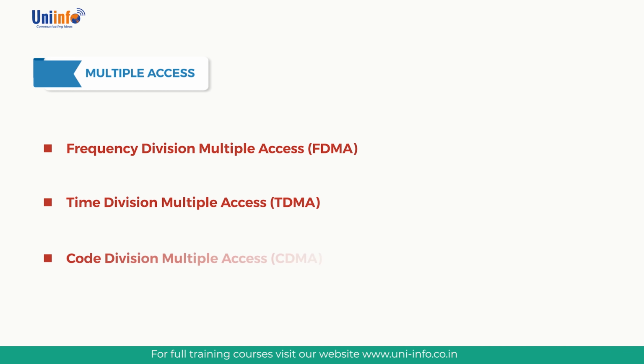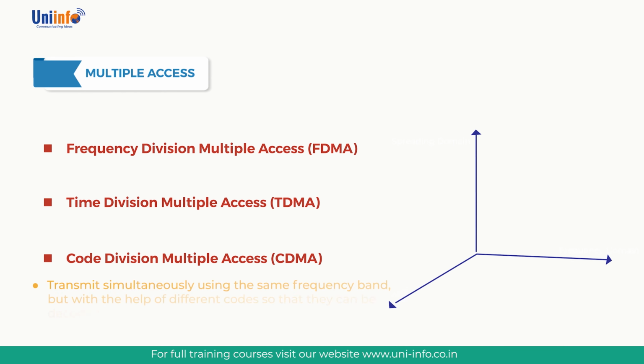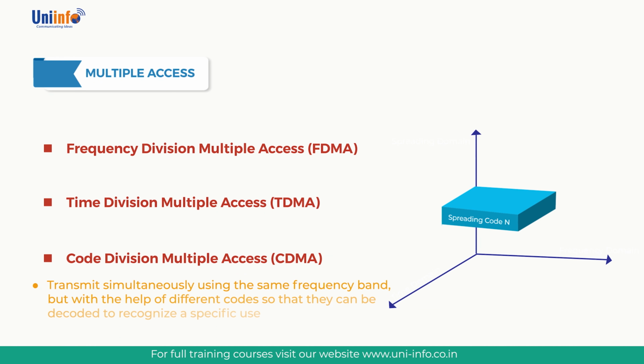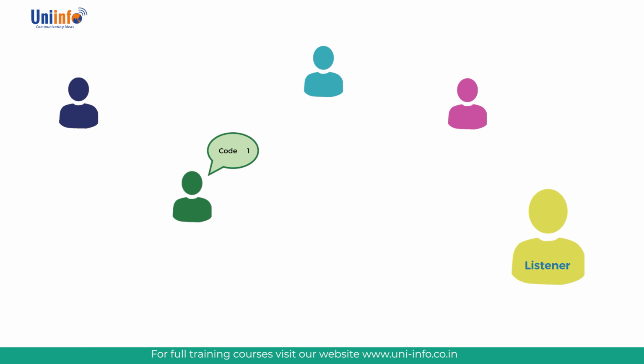Code division multiple access, CDMA. Users can transmit simultaneously using the same frequency band but with the help of different codes so that they can be decoded to recognize a specific user. In case of CDMA, various orthogonal codes are used to distinguish between users. All these users can simultaneously transmit over the same channel bandwidth at the same time, except the code is specific to each user.